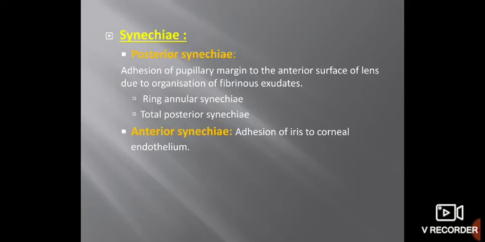This is posterior synechiae. Synechiae is abnormal connection of the iris, either anteriorly or posteriorly. Posterior to the iris is the lens. So when there is adhesion between the iris and the anterior surface of the lens, it is called posterior synechiae. And when there is adhesion between the iris and the back surface of the cornea, it is called anterior synechiae.